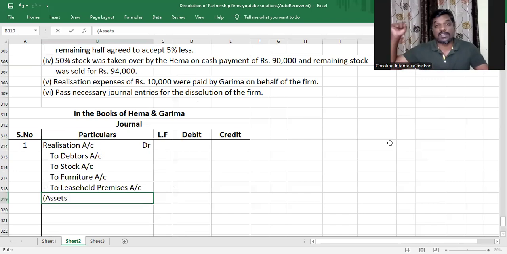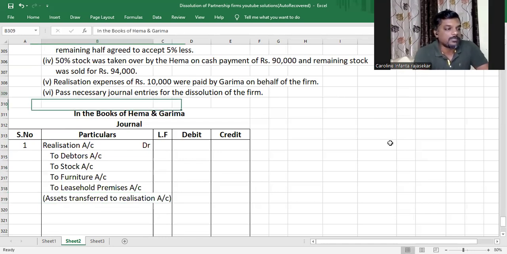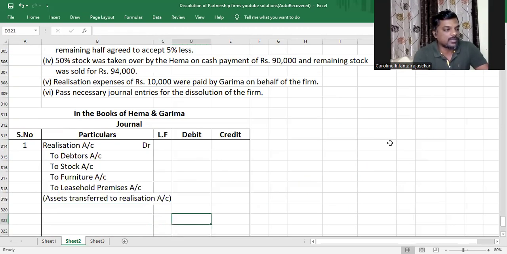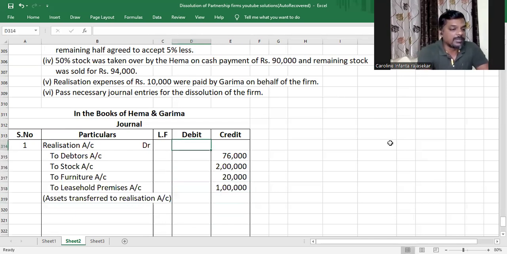When assets are closed, asset value balance decreases and asset account will be credited. Understood or not? Assets transferred to realization account. So that is 76,000, 2 lakh, 20,000 and 1 lakh. The assets and liabilities will be transferred at their book value.